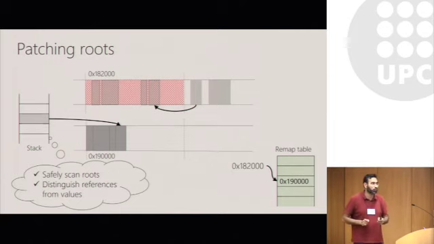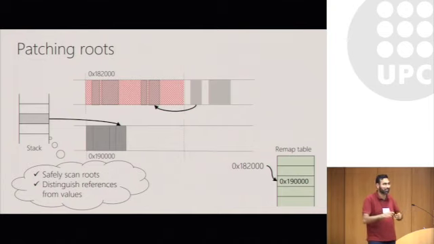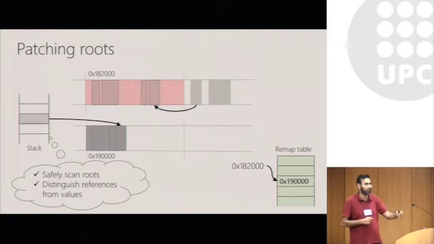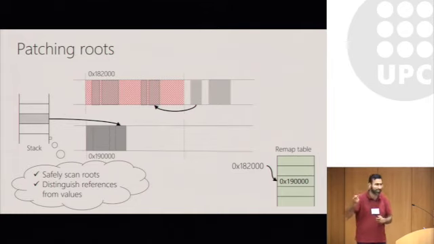Now, the reason we are able to do this goes back to the reason why we chose a safe language as the design point, as the building block for this system. It's because we are able to safely scan all the roots and identify what parts of the stack are references and what parts are values. And because we are able to identify references, we can go patch them. This is harder to do if you start in an unsafe language.